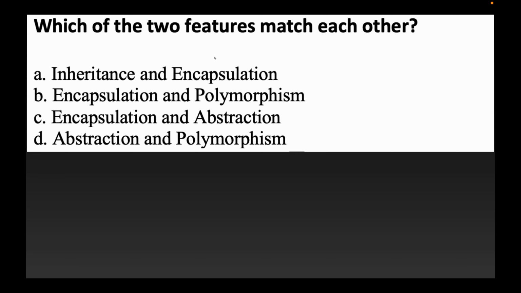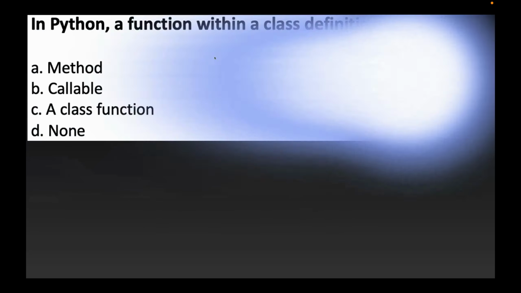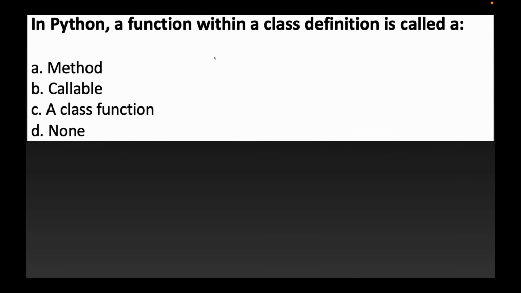Let's go to option C, encapsulation and abstraction. We do encapsulation to provide security, and abstraction is to hide all those functionalities that are not useful for the user. So somehow they both are matching with each other. So option C is the correct answer. Now let's move towards the next question.